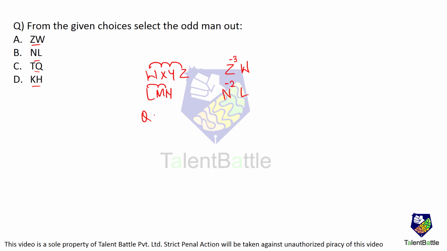Next is Q, R, S, T. From T, you have to go 3 letters back. So over here also minus 3, Q. Let's say K, H, I, J and K. So you have to go 3 letters back, so even over here you get H. For 3 letters back from K, you get H. So the only odd man out over here is NL, where the gap between the letters is 2.